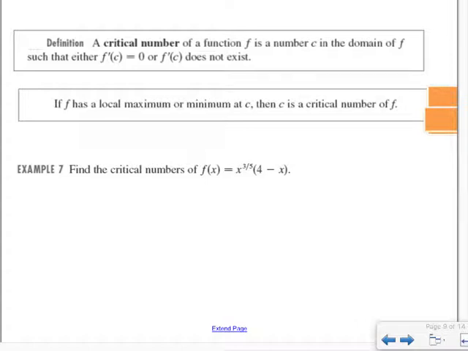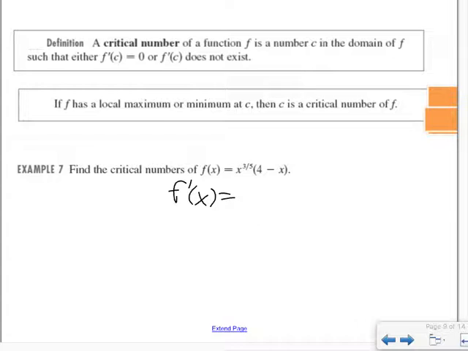Well, in order to do this function, we either can distribute in the x to the 3/5, which is totally legit, and then take the derivative, or we have to use the product rule. Which do you prefer? You want to do the product rule? Okay, so we'll do the product rule.